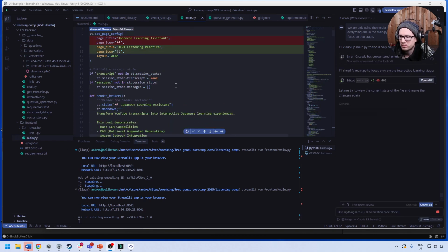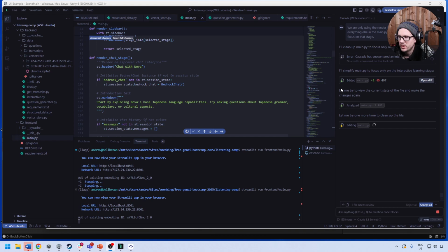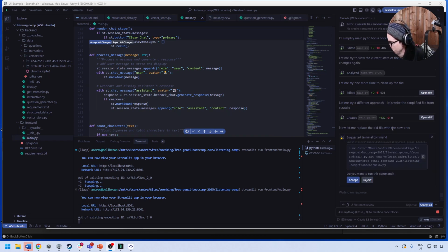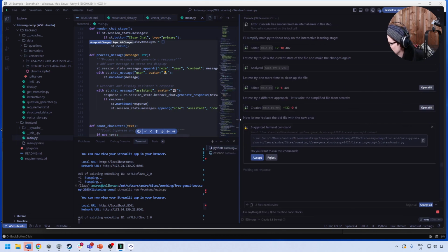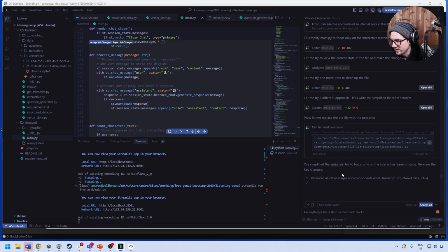All right, so I think it's ripped out all the stuff here. Let me take a look. Render chat stage. No, it's still working, so let me try to clean up more. Yeah, because there's still a lot in here. We'll give it a moment. We'll be back in just a moment. All right, let's see what it's saying. Now let me replace the old files with the new ones. What old files? Oh, so try to simplify from, yeah, sure, fine, why not? And so I guess it did a full replace here.